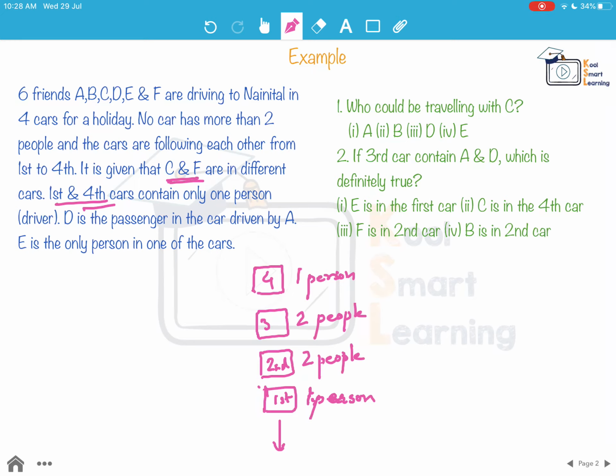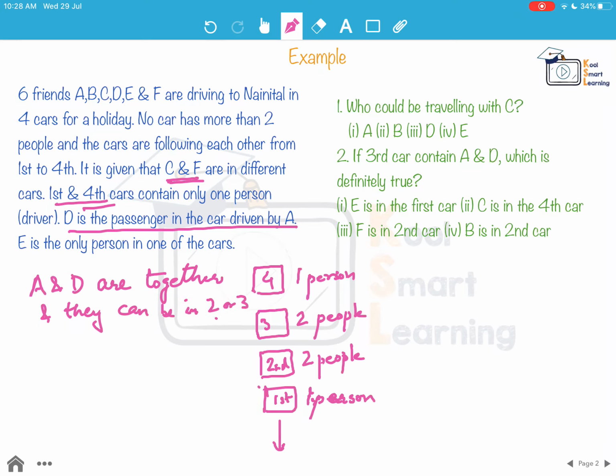And now it is also given that D is the passenger in the car driven by A. So we are saying A and D are together and they can be in second or third car. E is the only person in one of the cars, so E can be in car number 1 or 4. C and F are not together.